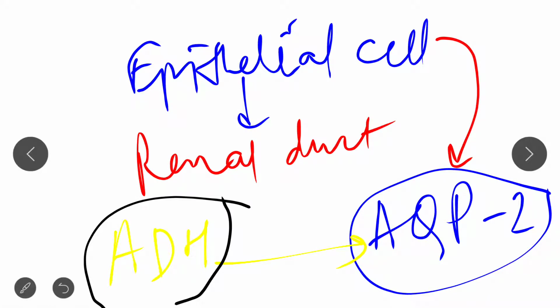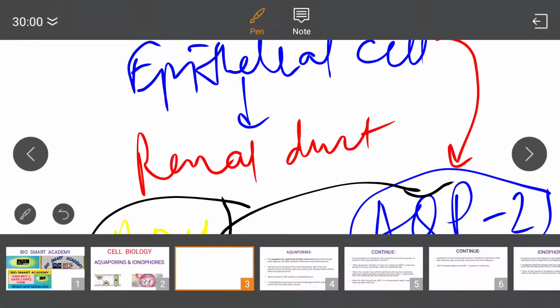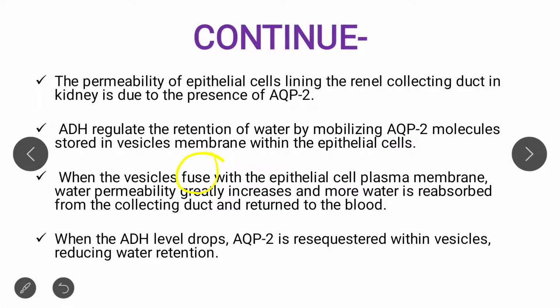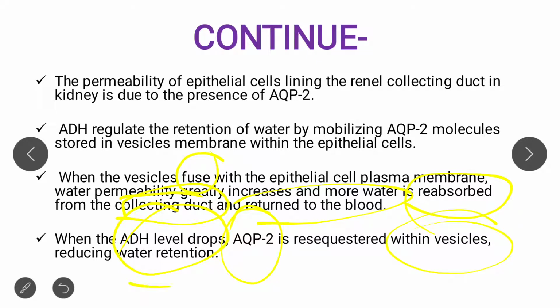Antidiuretic hormone basically mobilizes aquaporin 2, and by this mobilization process it helps in water retention. Clear? Another important point: when the vesicle fuses, water permeability increases and more water is reabsorbed from the collecting duct and returned to the blood. And when the ADH level drops, aquaporin 2 is resequestered within the vesicle, reducing water retention. So this is the function that aquaporin 2 and ADH perform in the renal duct of the kidney.